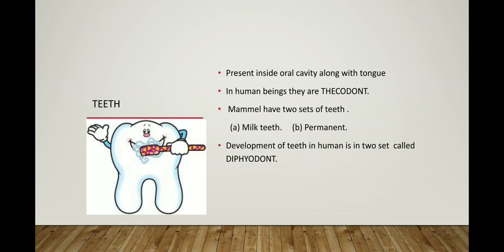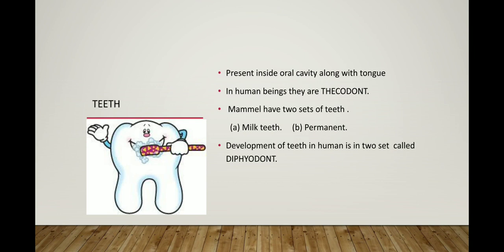And after that, mammals have two sets of teeth, because we are also animals, meaning human beings also come under mammals. What is the definition of a mammal? Animals that have hair on their body and give birth to their babies come under the mammal family. So in a mammal we have two sets of teeth. The first is milk teeth, and the second is permanent teeth. The number of milk teeth is 20, and the number of permanent teeth is 32.